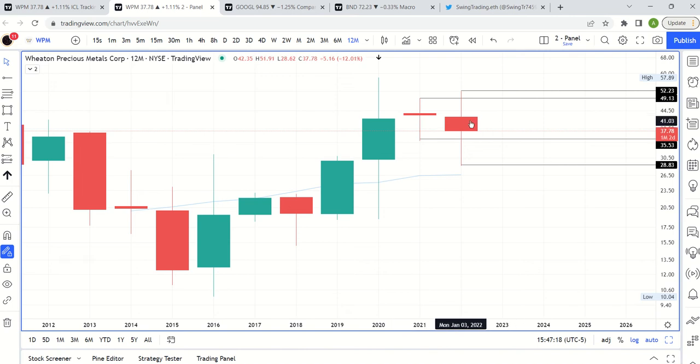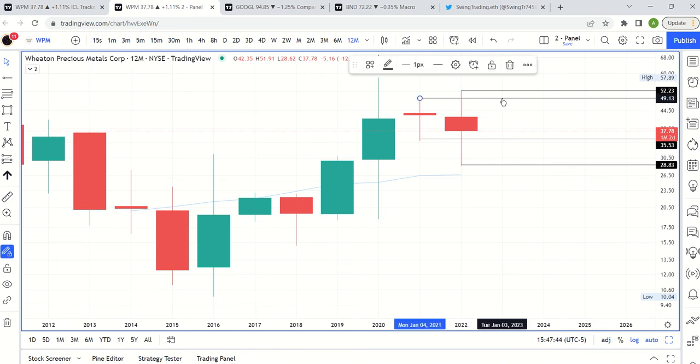And then in 2022, we made a high at $52. I'm rounding up here just for simplicity's sake. So $52, which means we went above the $49 high, right? And then we made a low of $28.62, which is below the low here of 35, give or take. And so we went to the upside, and then we ended up resolving to the downside.